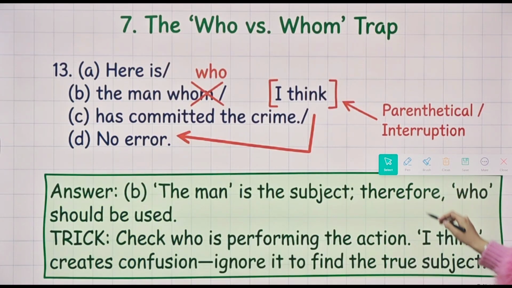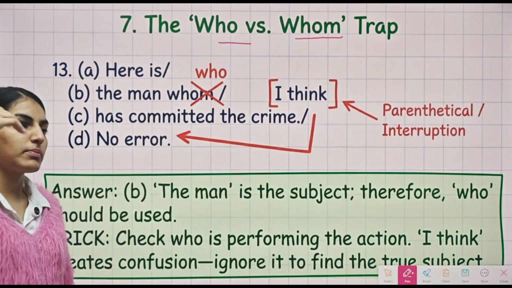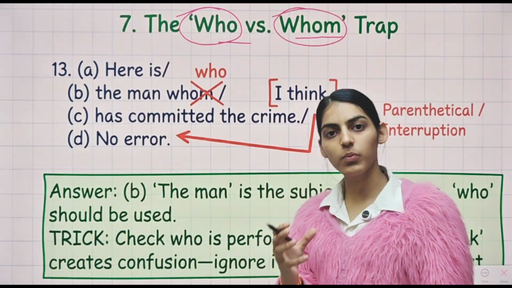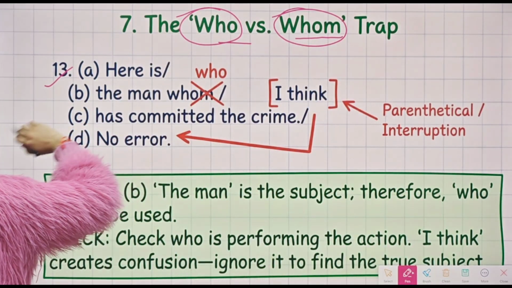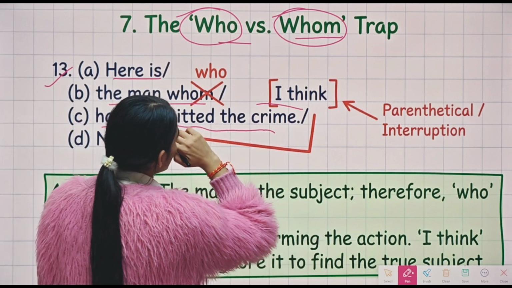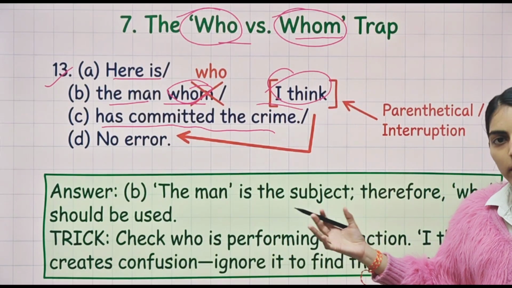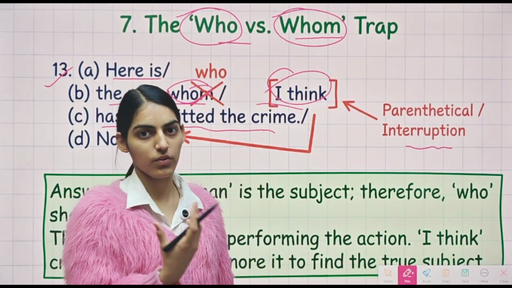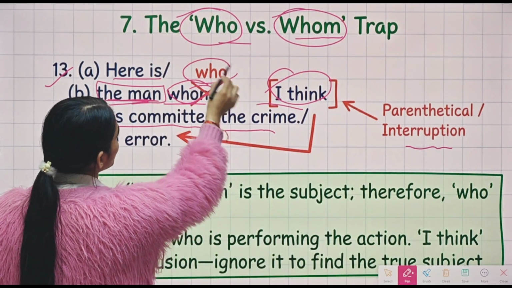Now moving on to the 13th question, which is quite important. This is the who versus whom trap. You guys might get confused in this. Who is used for the subject, and whose is used to represent ownership. So let's see the 13th question. Here is the man whom I think has committed the crime. You might think that since I think has been there, we will use whom. Whom cannot be used here, since I think is an interruption which is there to make you confused. So instead of that, the man is the subject, and with that we will use who.